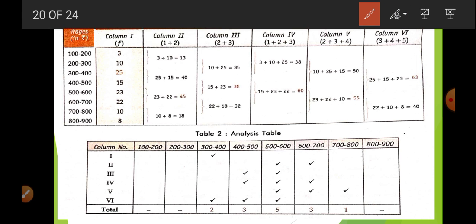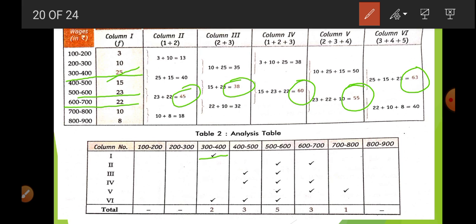in the first column 25 is the highest value, in the second 45, in the third 38, in the fourth 60, in the fifth 55, in the sixth 63. Now this 25 is in front of 300 to 400, so we will put a tick mark for that. 45 is the sum total of 23 and 22, which is for 500 to 600, so we will put these two marks for 500 to 600, then 600 to 700.